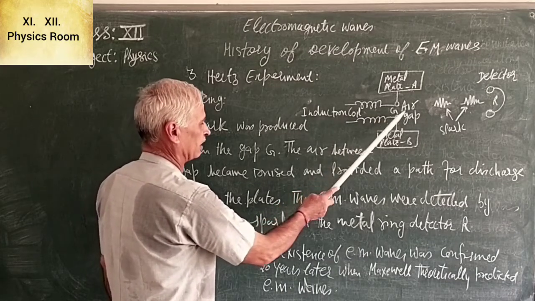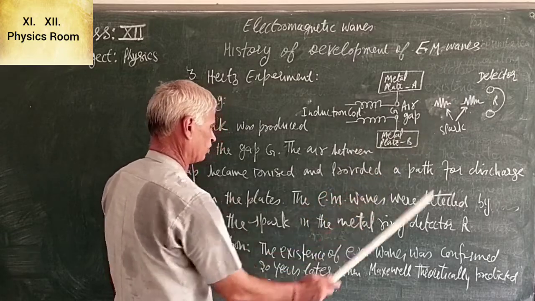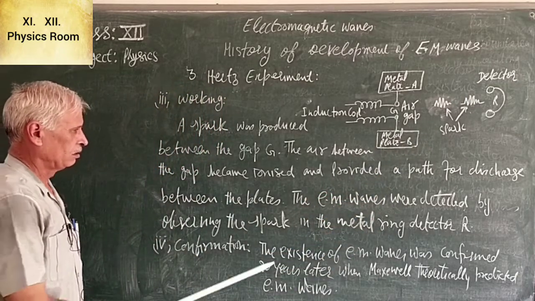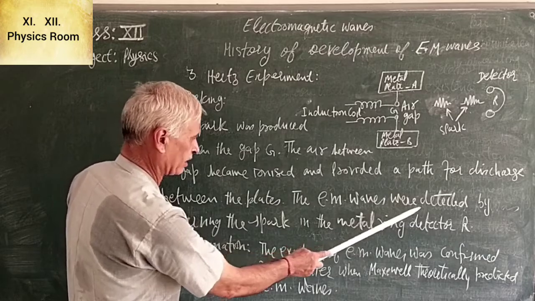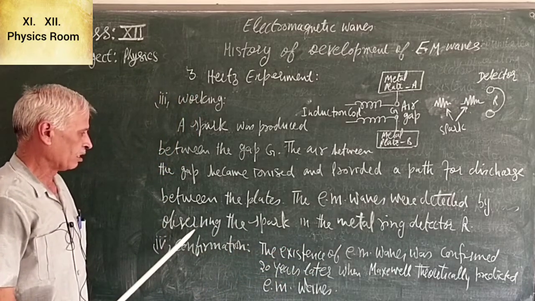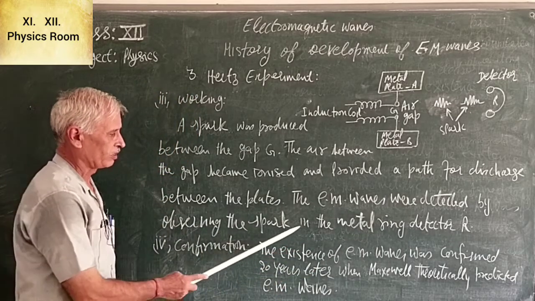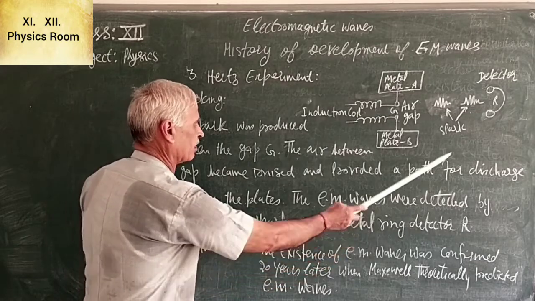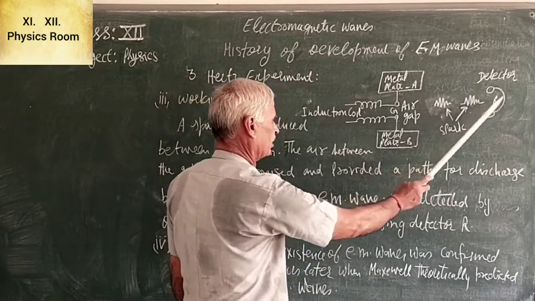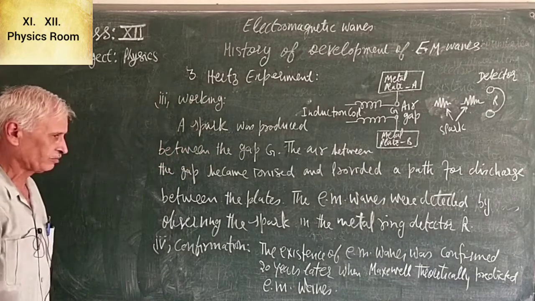As a result of that discharge, a spark was produced. The EM waves were detected by observing the spark in the metal ring detector R.